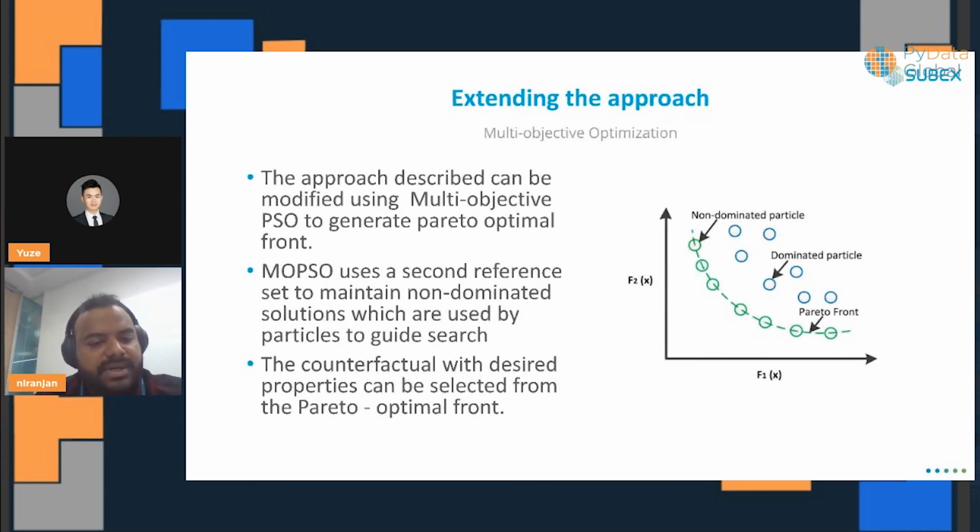To come to a conclusion, what we have seen is that a simple approach using particle swarm gives us the ability to control the various properties that we need, and is comparable to the current state of the art. I hope this shed some light on the various topics of counterfactual explanations as well as particle swarm, and how we can look at the different properties of particle swarm optimization. Thank you.